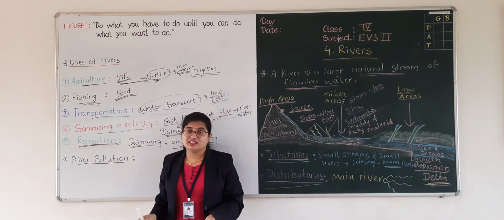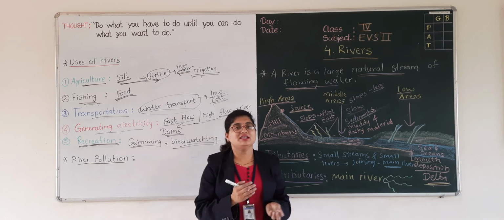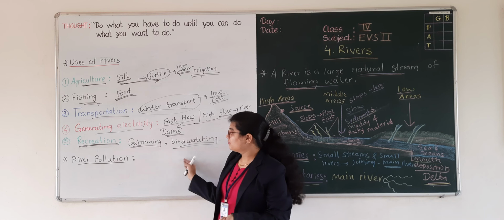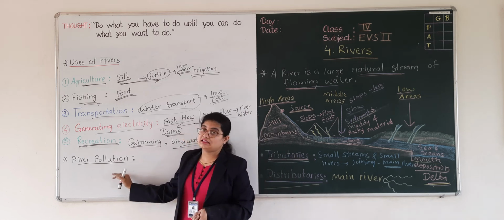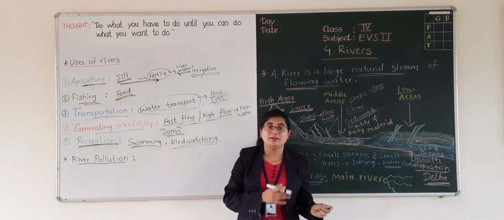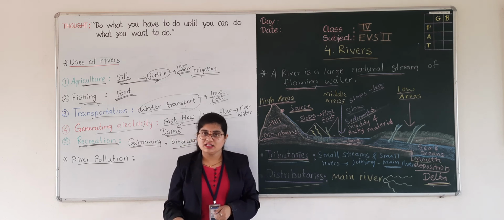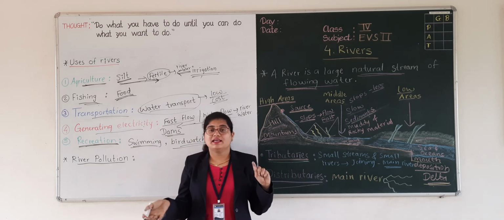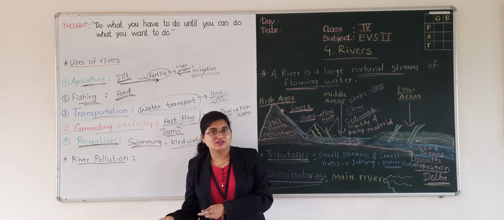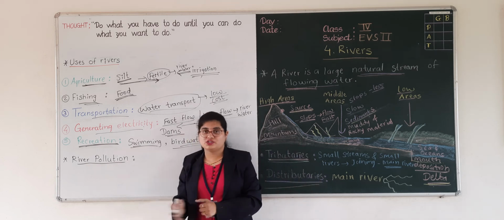Waste material from factories and from houses goes to the river, making the river water dirty. Also, many people throw garbage in the rivers. Many people in the villages wash their clothes and their animals in the rivers. It also leads to river pollution.